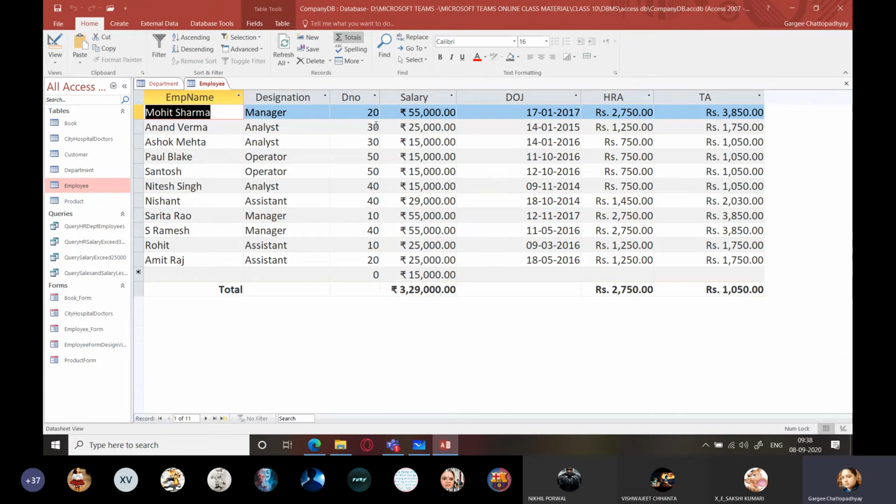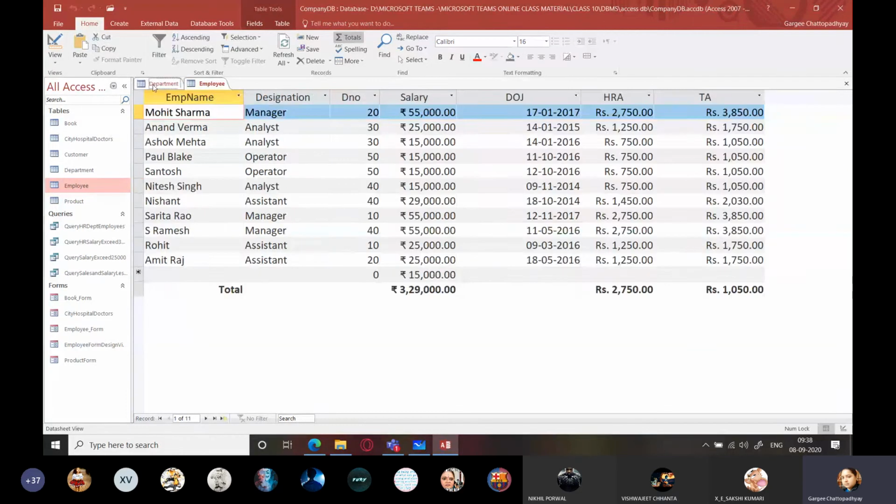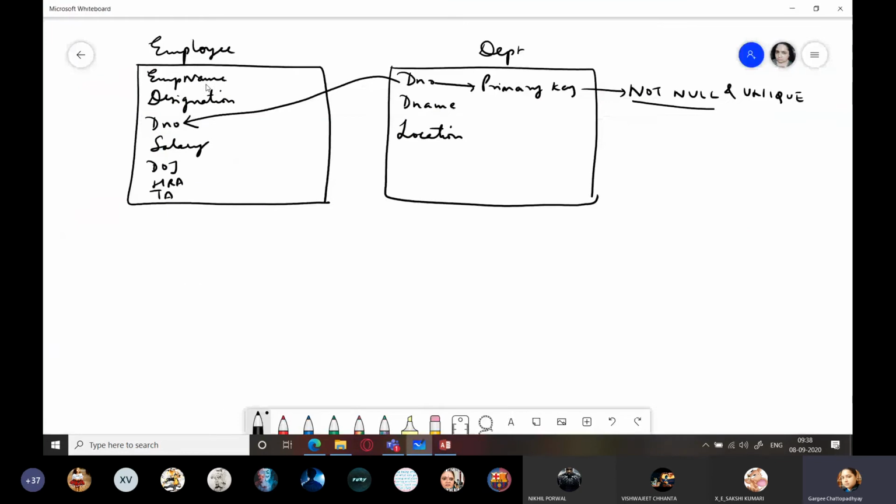So all these values of department number, they are being accessed from where? From the department table. Okay, that means the field DNO is dependent on this parent table department. Got it? And hence it is known as a foreign key. A foreign key will have duplicate values.